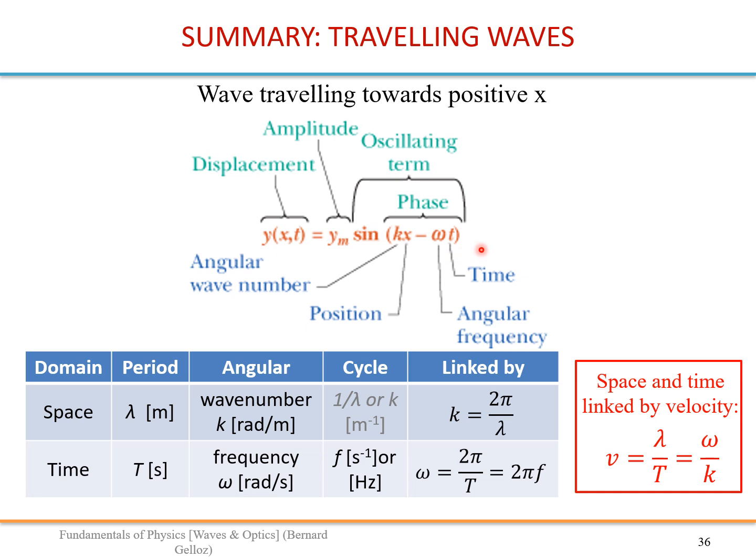Alright, so this is a summary for the mathematics of traveling waves. This is your general equation. Don't worry, it can be a cosine depending on the situation. You have the space domain, the time domain, with the period, the angular speed, the cycle, and both period and angular speed are related by this, and space and time are related by the velocity in this way.